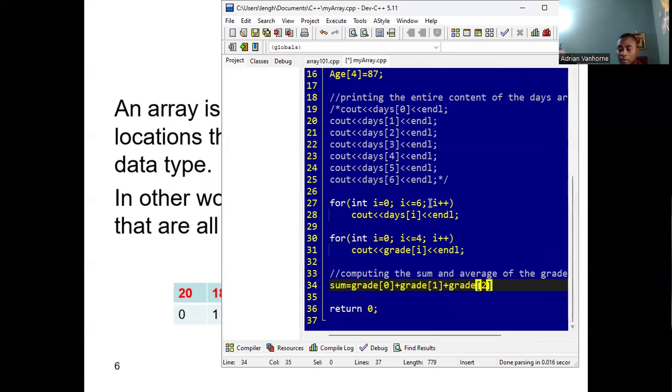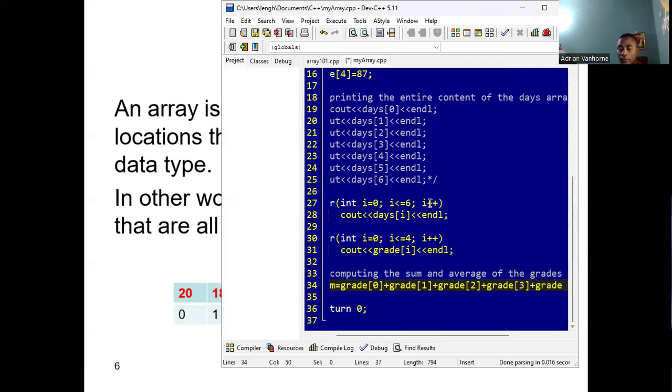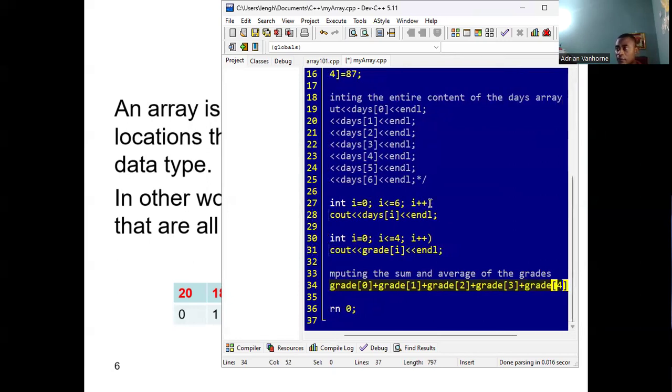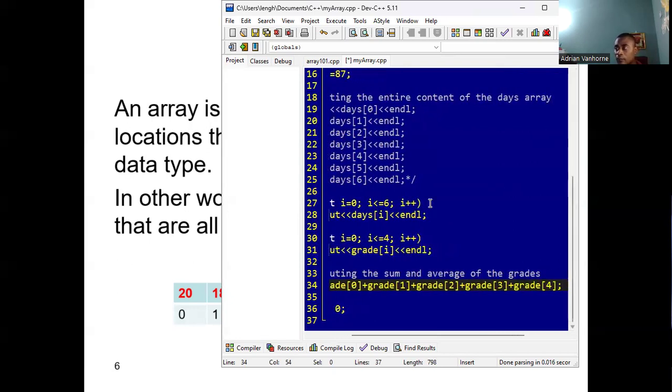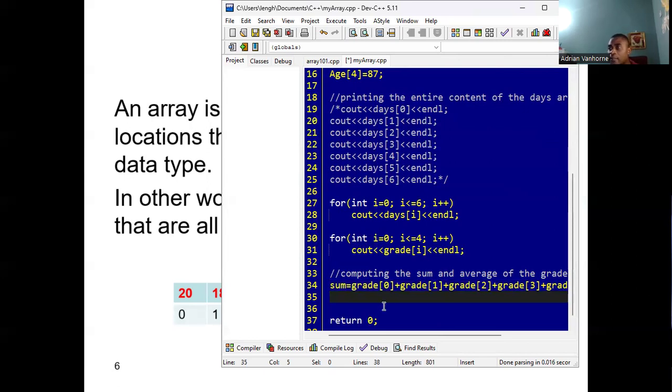You'd have to be typing so many different times. You'd have to be entering grade 3 plus grade 4, right? So we're adding up the value at index 0, index 1, index 2, index 3, and index 4. All of those values will be added to get the sum of the grades.